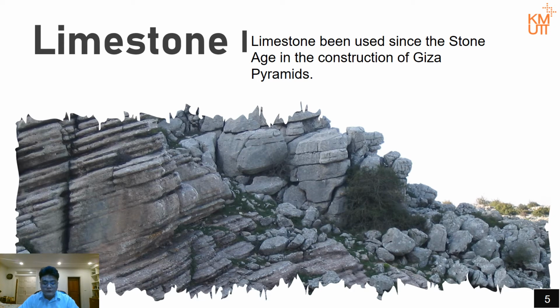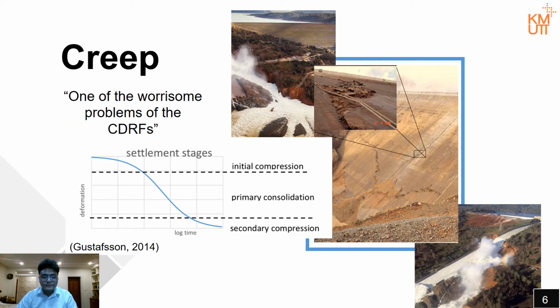The material we use in our experiment is limestone. Limestone is a material that has been widely used since the Stone Age, in the building of the Pyramid of Giza. Creep is defined as the time-dependent increase in strain under a constant effective stress, which usually happens in the concrete face rockfill dam, and it is the most worrisome problem in the concrete face rockfill dam.